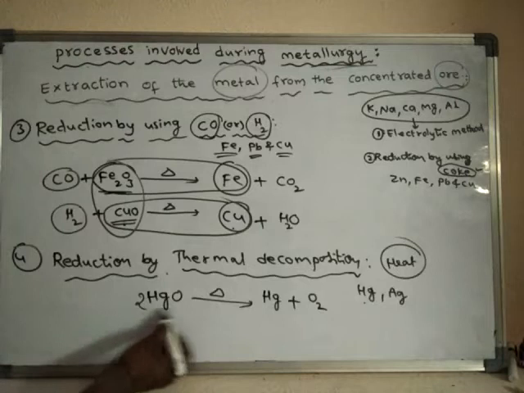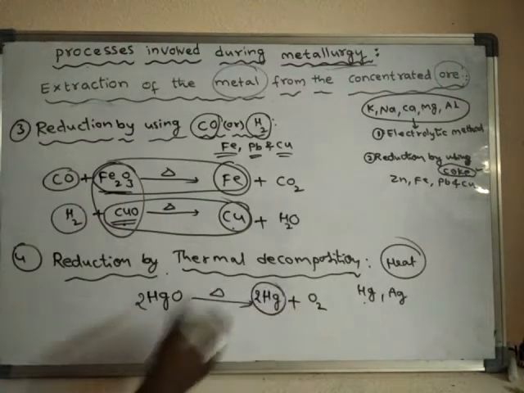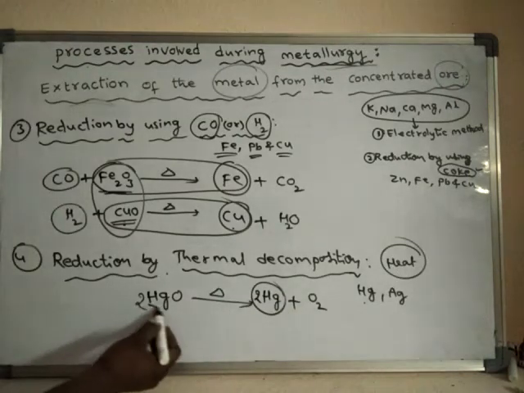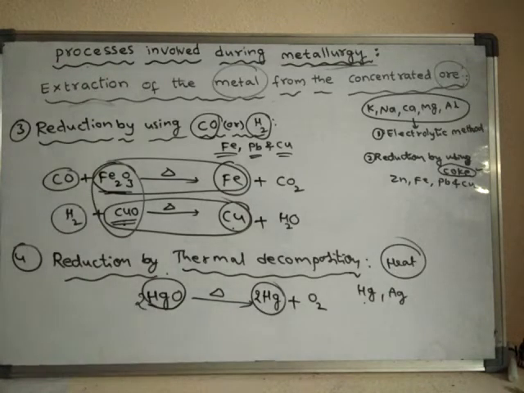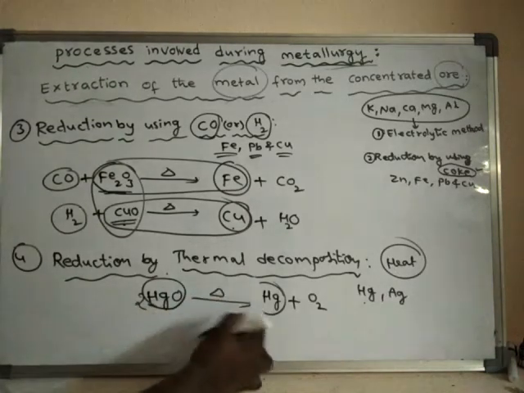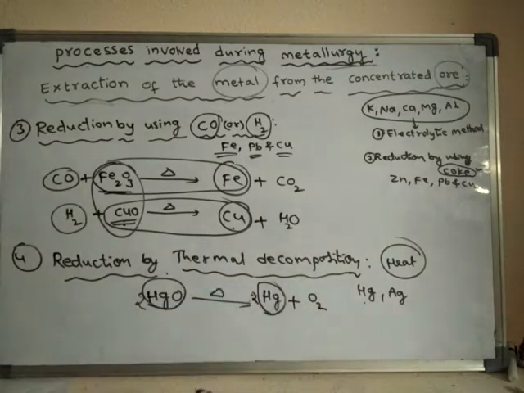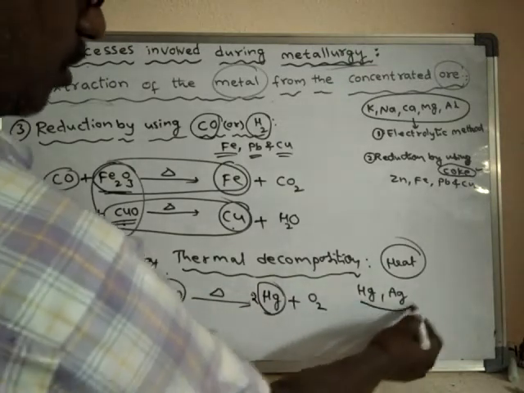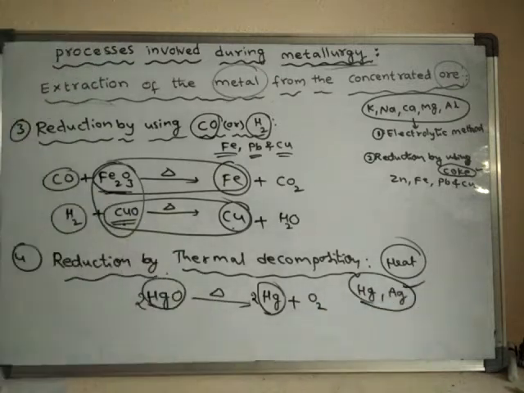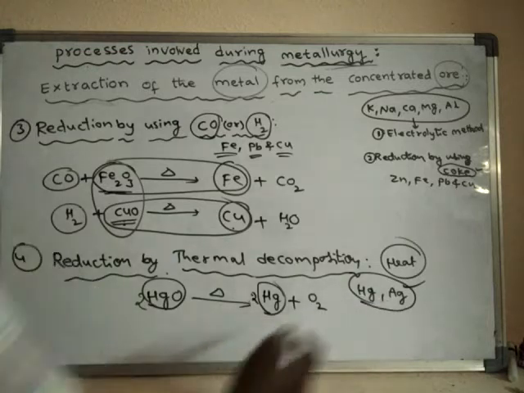So the ore will decompose into metal. This thermal decomposition method is used only for very least reactive metals, like mercury and silver.